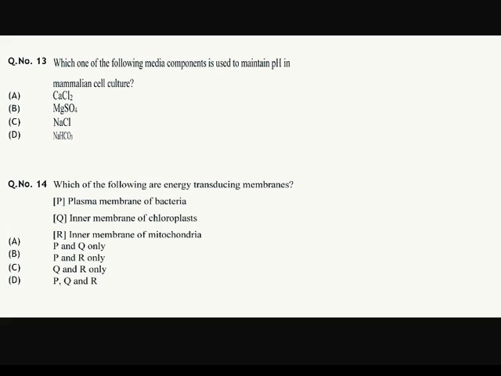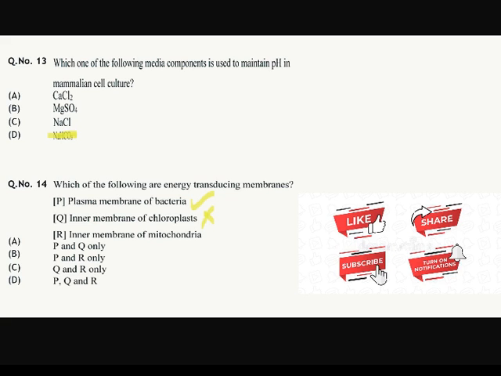Which of the following media components is used to maintain pH in mammalian cell culture? Okay, the answer should be NaHCO3 because it acts as a buffer, therefore it is used to maintain pH in mammalian cell culture. Question number 14. Which of the following are energy transducing membranes? Plasma membrane of bacteria. Yes. Inner membrane of chloroplast. No, it's not an energy transducing membrane. Next is the inner membrane of mitochondria. Yes. So the answer should be option number B, P and R.